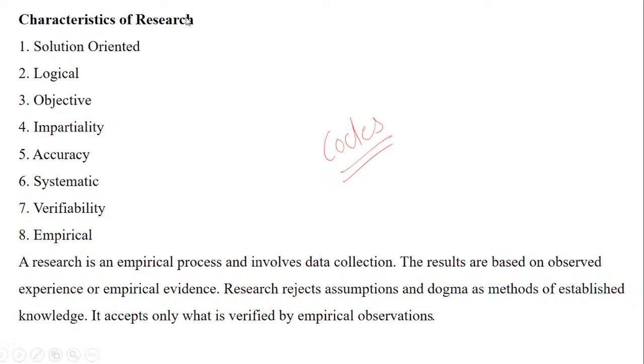Okay, so how do you define research, how do you define the characteristics of research? It should be problem oriented or solution oriented. You can twist the words the way you want. So it is something which should be problem oriented, or something which should give you the solution. You can't leave the research in between. If you remember, I have told you once, it can't be 50-50. It can't be either this or this. It has to be 100% one. So there has to be a problem, and with the problem, there has to be a solution.